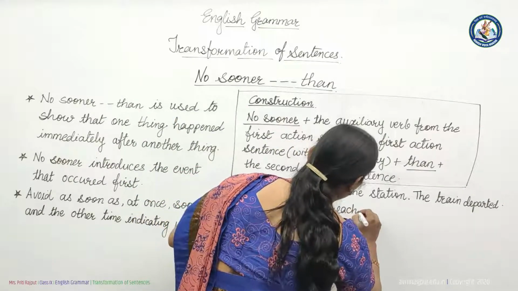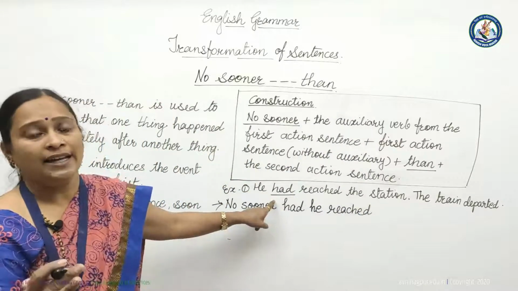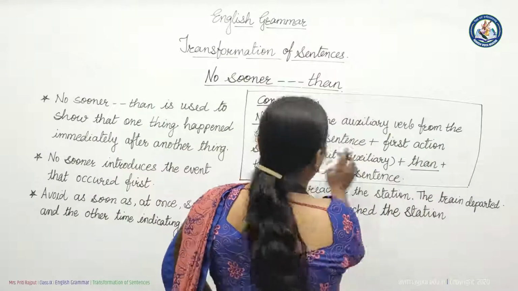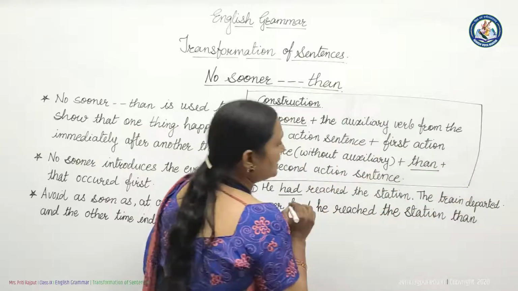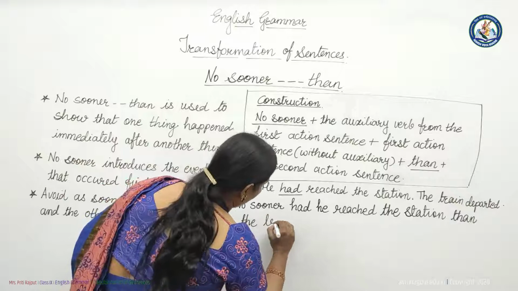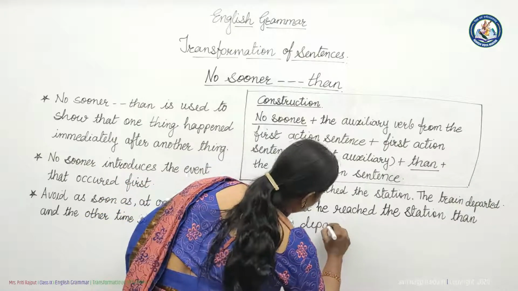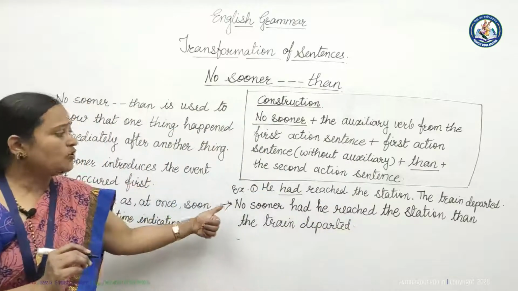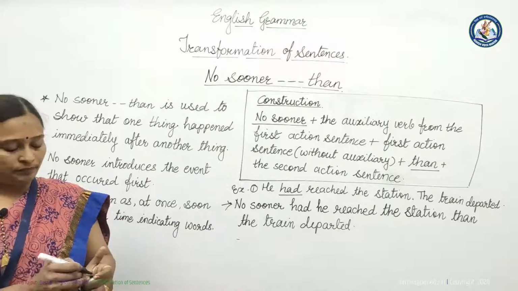And one thing to be remembered, as we are writing has, have, had, the V3 form of verb should be used. And then we have to write than. Then second action sentence, the train departed. You must observe the use of as soon as and no sooner than is almost same.